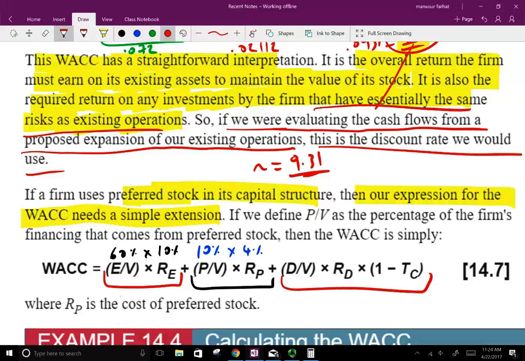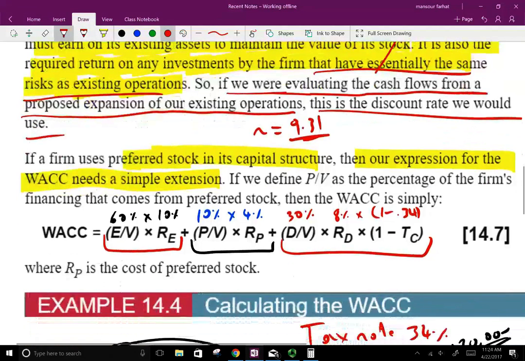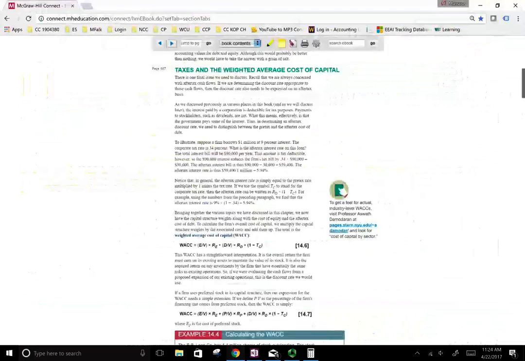So the rest of the financing is 30% debt, and the cost of that pre-tax is 8% times (1 minus 0.34). So it doesn't make a difference. Remember, the preferred stock has a simple calculation. So what we did is we added the preferred stock into this calculation. Okay, and let's work an example to see how this all fits together.